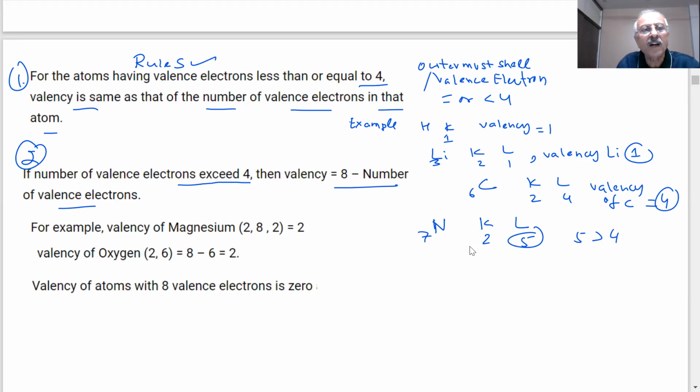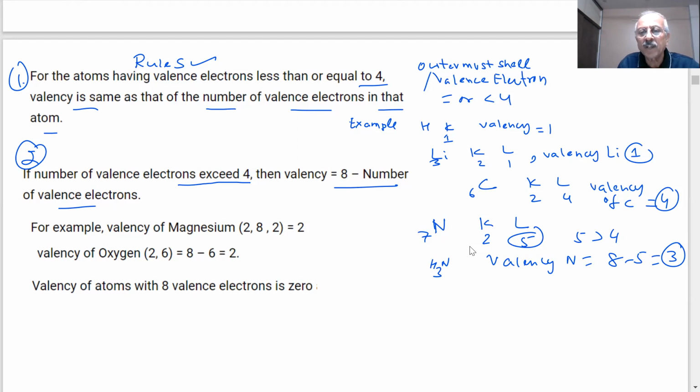Then what will be the valency of nitrogen? 8 minus 5. How much? 3. So nitrogen valency is 3. You have seen the formation of ammonia. How many bonds is it forming? 3 hydrogens. 1 nitrogen, 3 hydrogen.